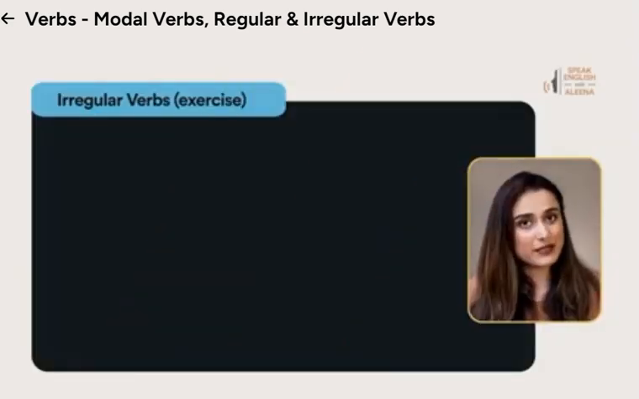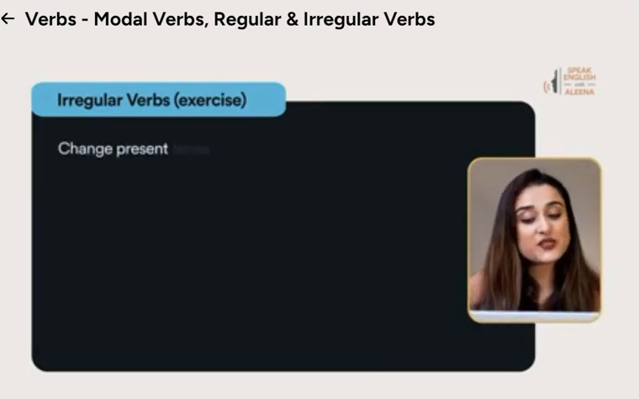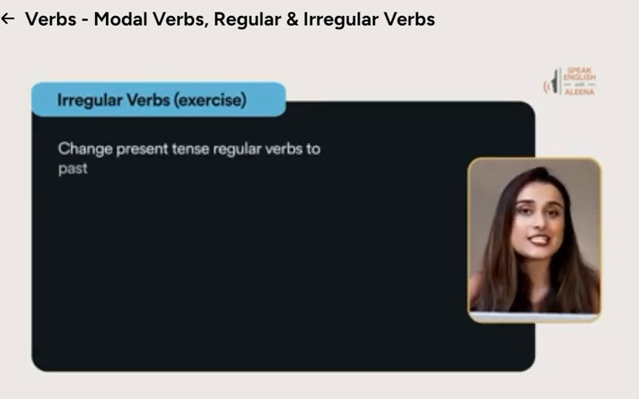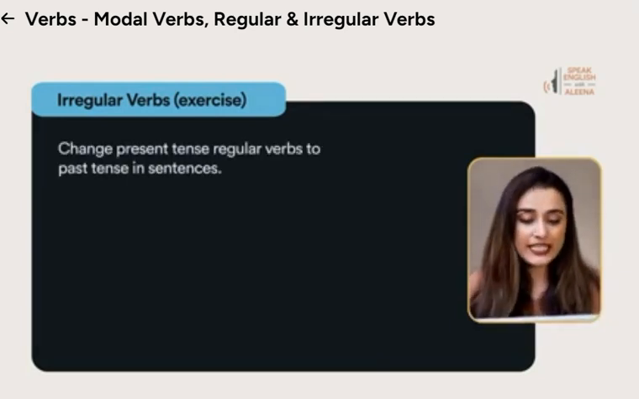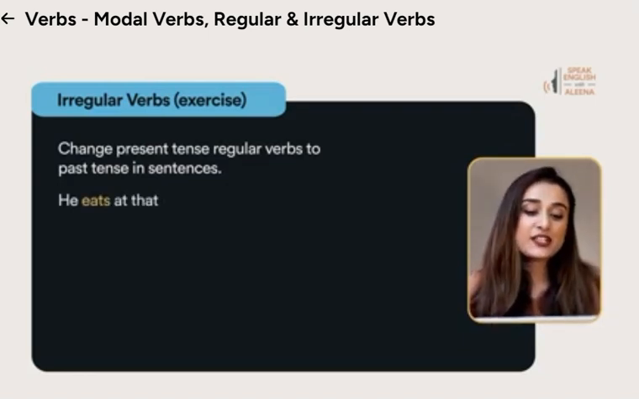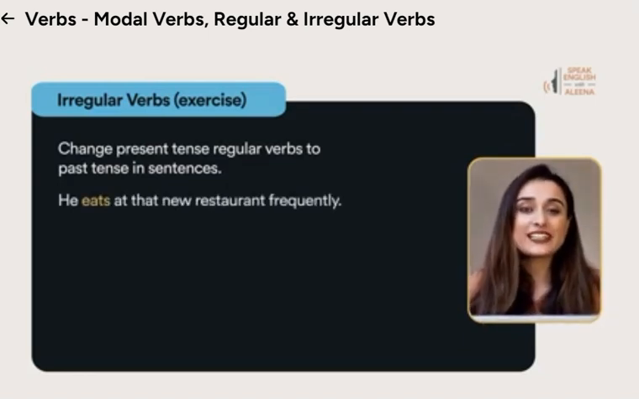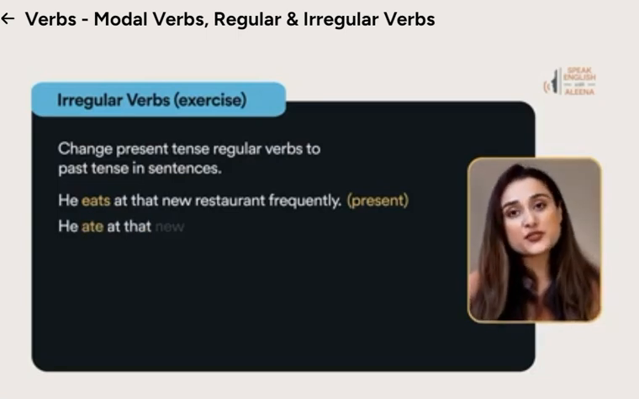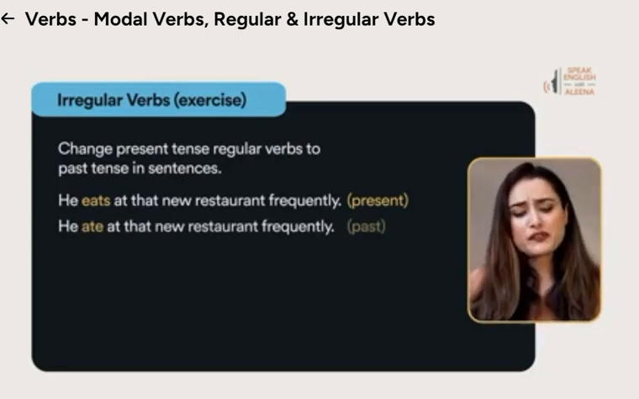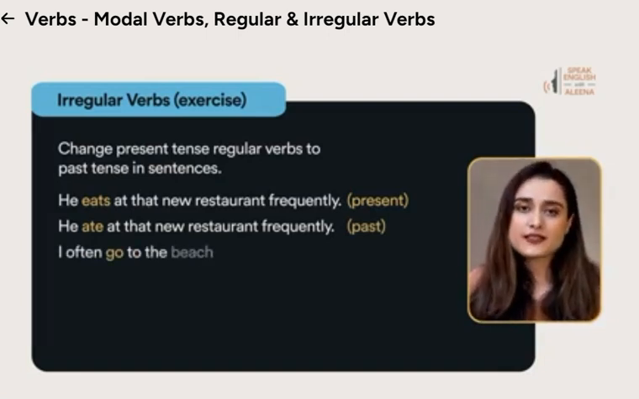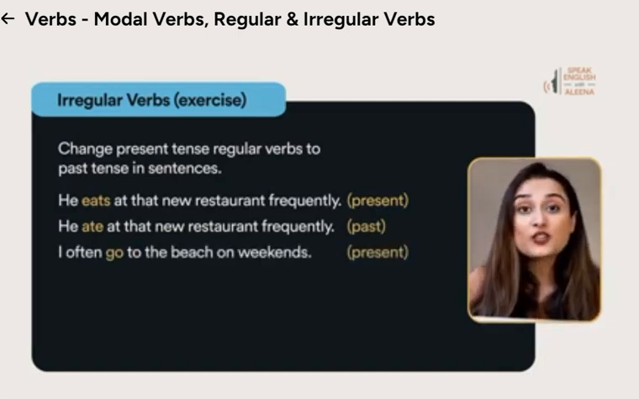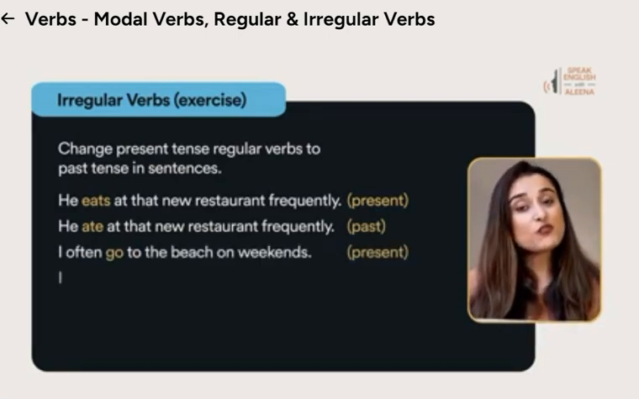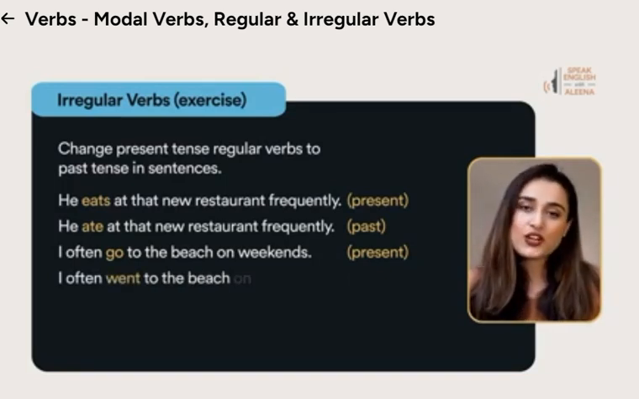Now it's time we quickly practice. Change present tense verbs to past tense in the sentences below. He eats at that new restaurant frequently. You have to change the verb here, which is eats. He ate at the new restaurant frequently. I often go to the beach on weekends. Go, you have to target go. I often went to the beach on weekends.